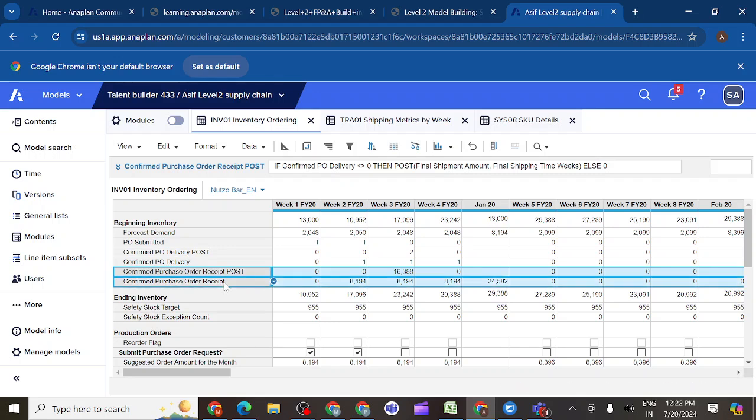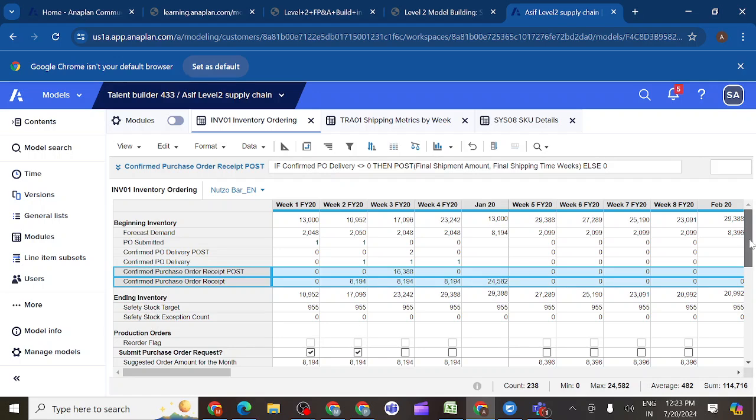For this and this you can see, these two values are adding into here, 8194, 8194, you have here 8194. So here what is happening, you are adding the values, here 16 you can see. Why it is happening when there are two time periods: we ordered in the first week, and the products are reaching, what is the suggested order amount we have. Whatever the suggested order amount, 8194, it is pulling into the third week.